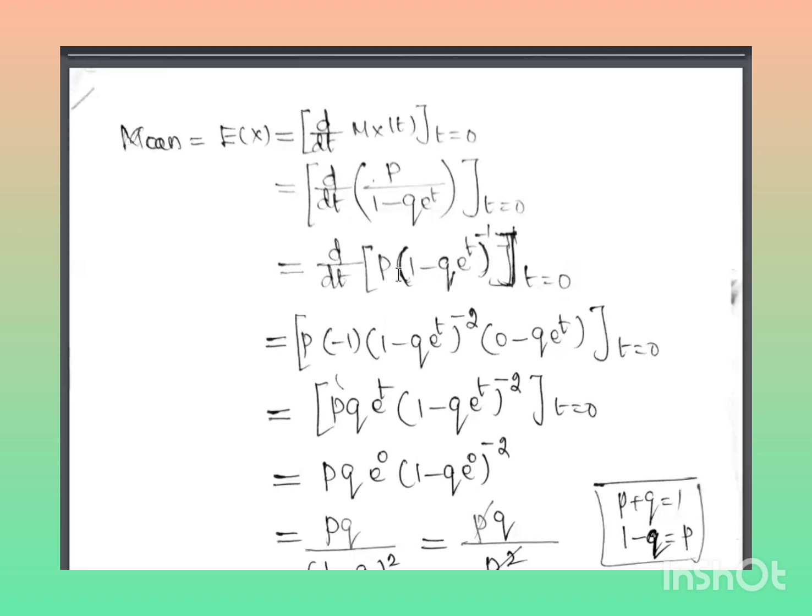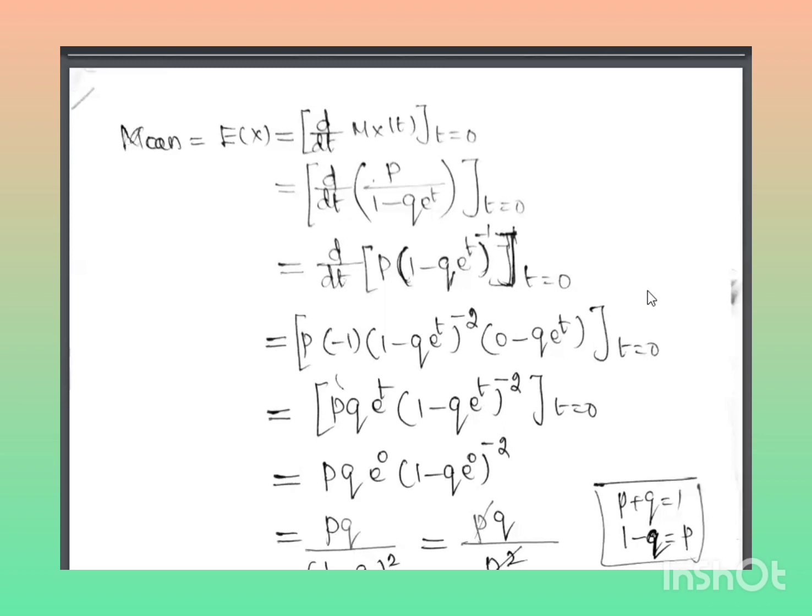The differentiation is: p is as it is, and you have to write minus 1. First you write (1 minus q e power t) power minus 1 minus 1, so minus 2. If we are integrating x power n, we get x power n plus 1 divided by n plus 1.